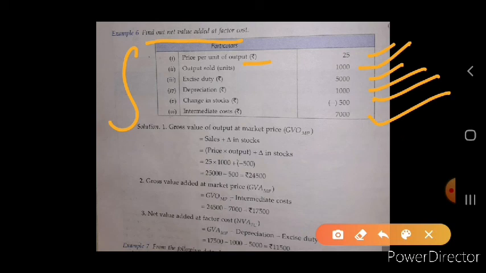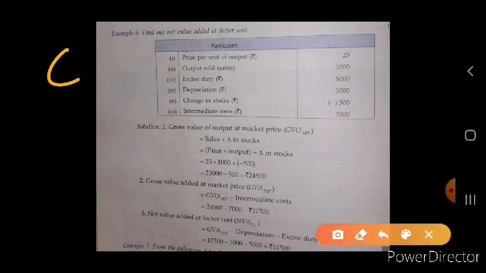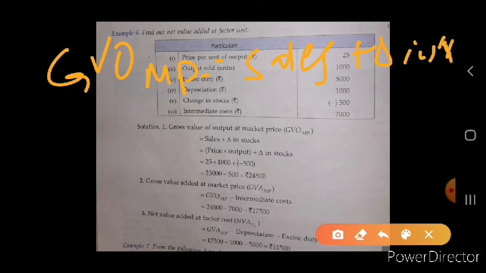So first of all we have to calculate the GVOMP. Okay, how do we calculate GVOMP? Sales plus change in stock. Okay, so here sales is not given, we have the price per unit and output.